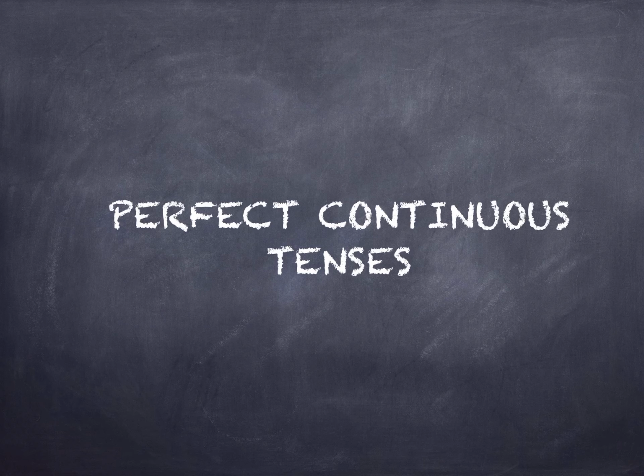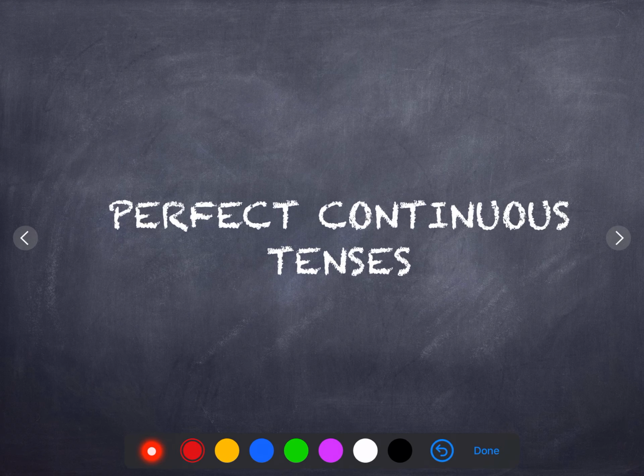Welcome back again, students. Now we'll be discussing perfect continuous tenses. As you can see, the term itself includes two words here, perfect and continuous. This is also a kind of tense which we have already studied: perfect tense and continuous tense.